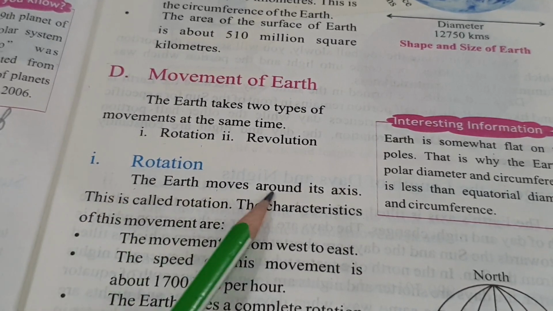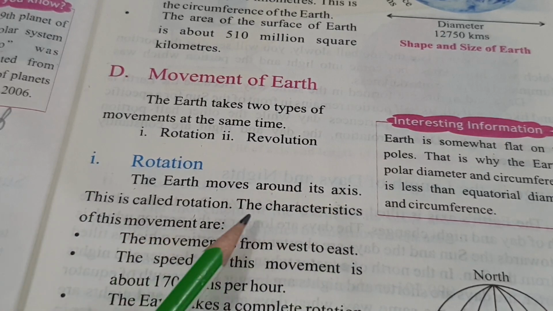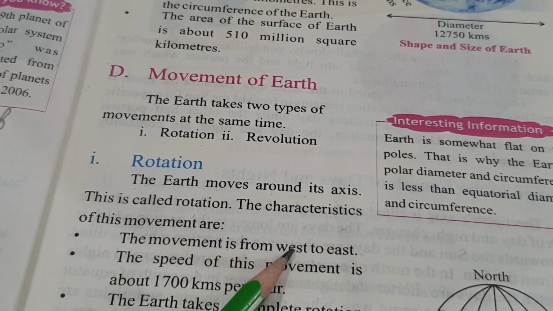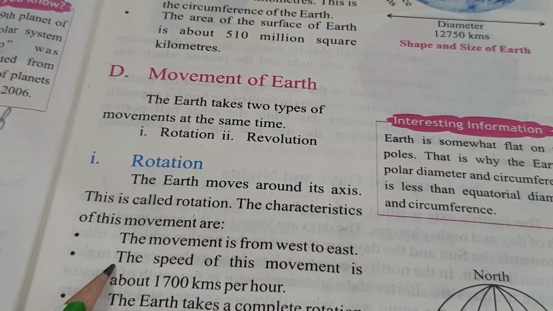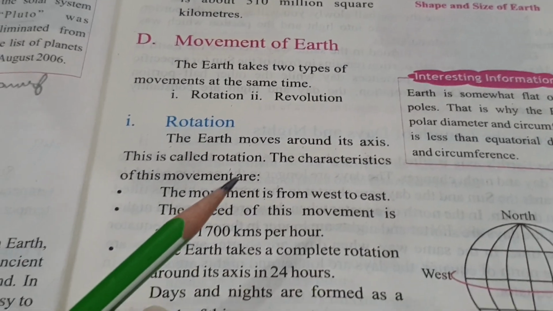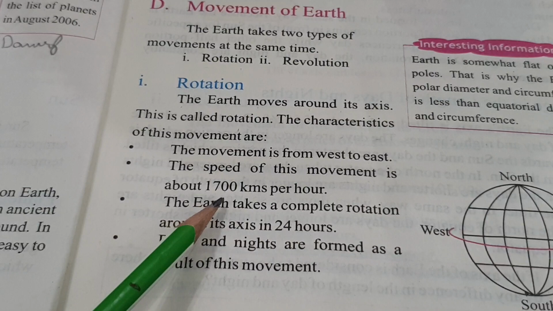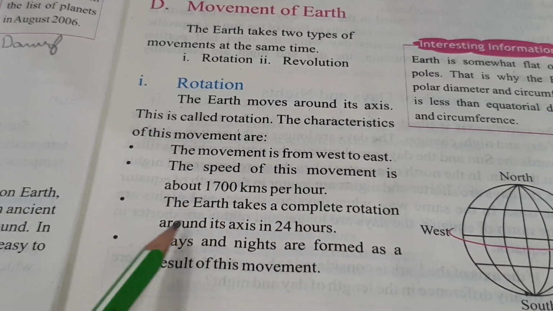The Earth moves around its axis. This is called what? This is rotation. The characteristics of this movement are: the movement is from west to east. Okay, from west to east. The speed of the movement is 1700 kilometers per hour. So what is the speed of the Earth's rotation? It is 1700 kilometers per hour.